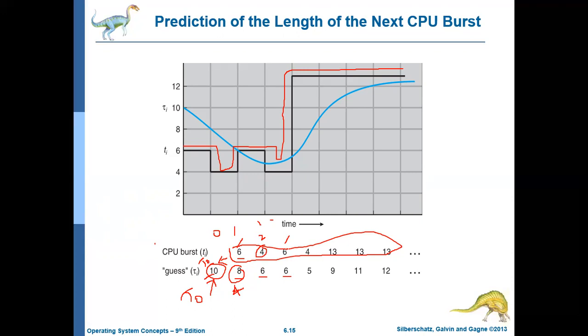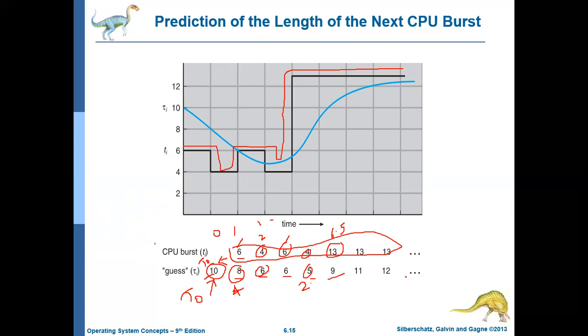Similarly, for this value, 6 into 0.5 is 3, and 6 into 0.5 is 3, so 3 plus 3 is 6. Similarly here, 4 into 0.5 is 2, 6 into 0.5 is 3, so 3 plus 2 is 5. Then 13 into 0.5 is 6.5, and 5 into 0.5 is 2.5, which gives 9. Like that it proceeds.